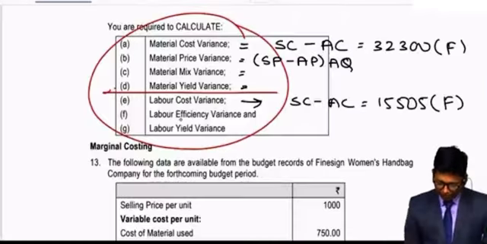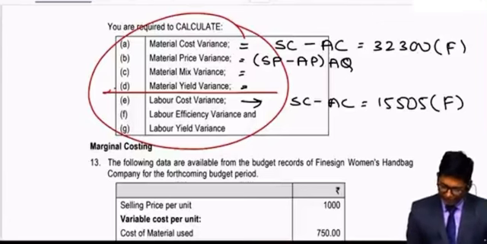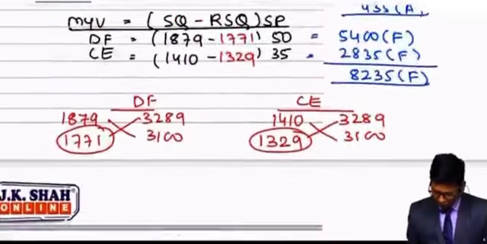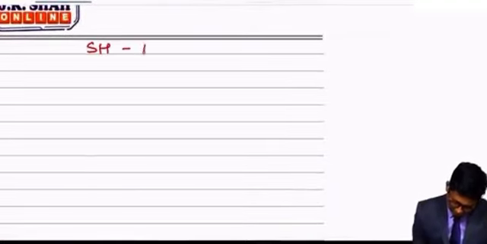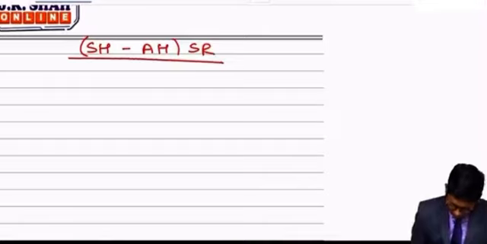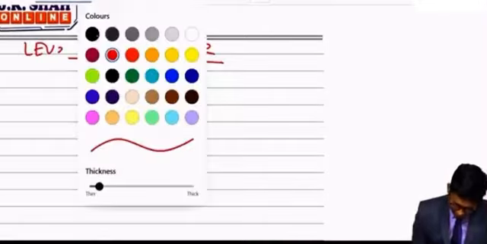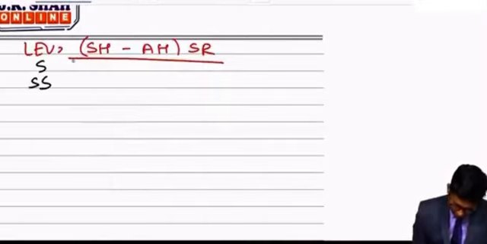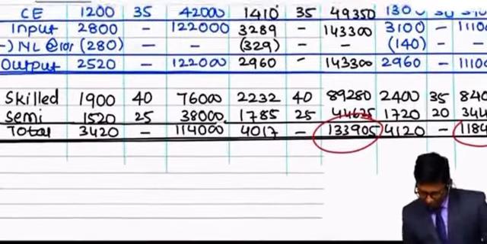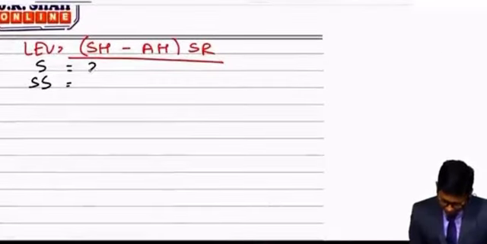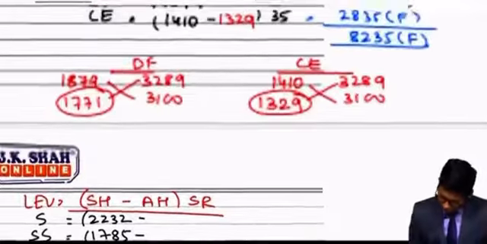After this, if you read efficiency variance, the efficiency variance formula I will solve here. I will show you the calculation. Efficiency variance is standard hours minus actual hours into standard rate. Labor efficiency variance you should calculate for both the laborers, skilled and semi-skilled. Their standard hours just now we computed in table, they are 2232 and 1785.